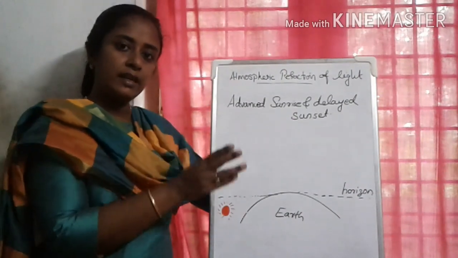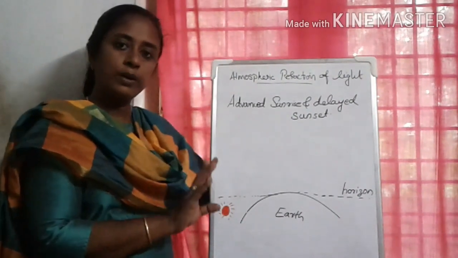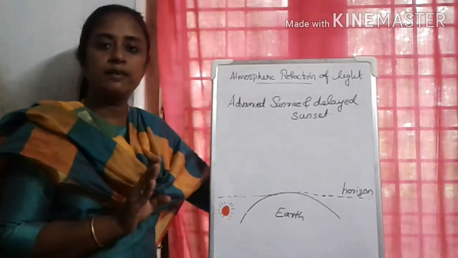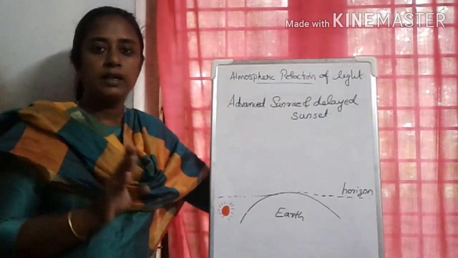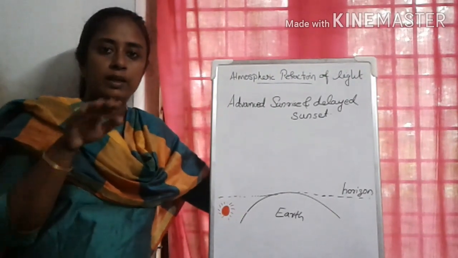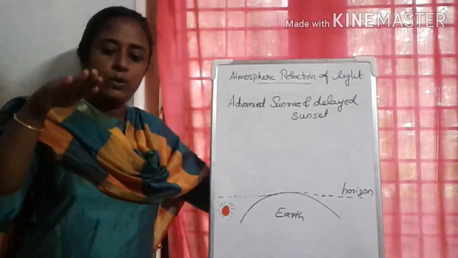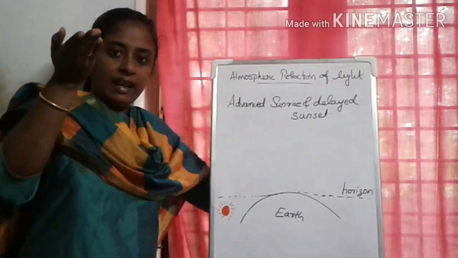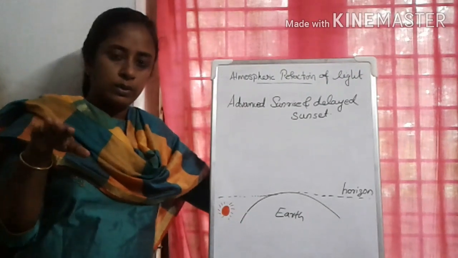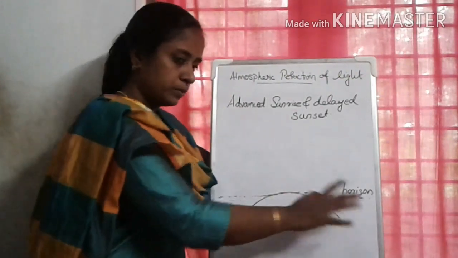During sunrise and sunset, the sun will be at the horizon. Have you watched the sunrise and sunset? At that time the sun will be at the horizon. You can see a line, and the sun is going below that line or rising above the line. That's called the horizon.